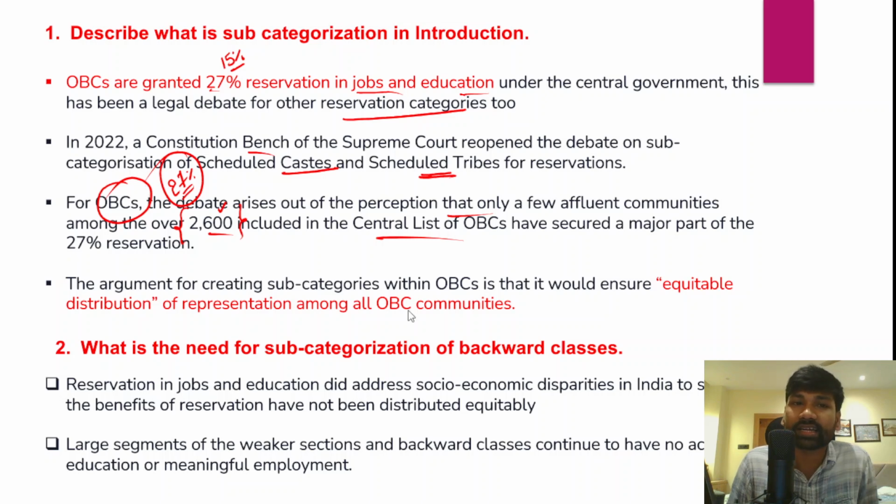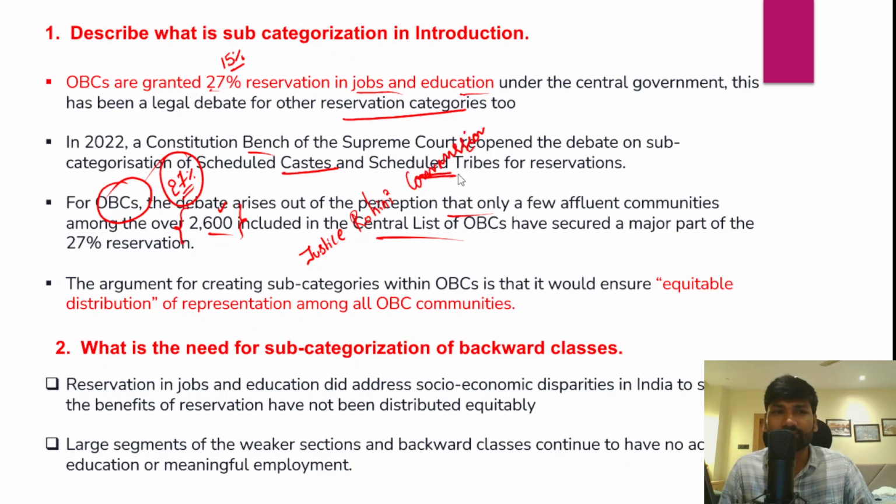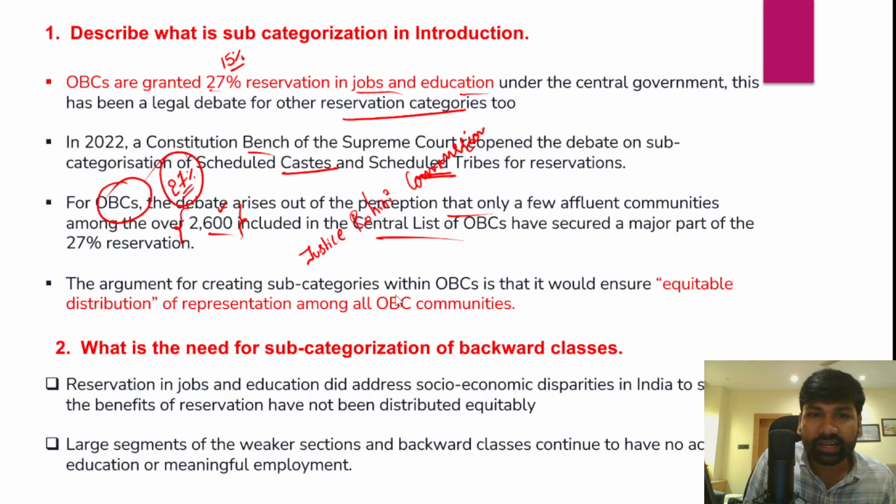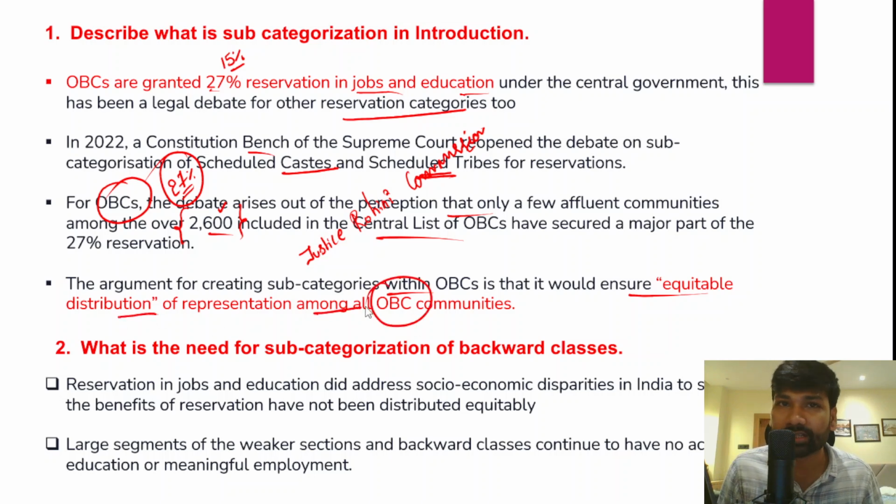And in fact, the central government has also constituted the Justice Rohini Commission for the purpose of subcategorization of OBCs. Right? The argument for creating subcategories within the OBCs is that it would ensure equitable distribution of representation among all OBC communities, or it would result in substantive equality among all the OBC communities.